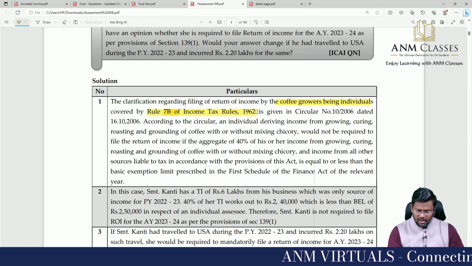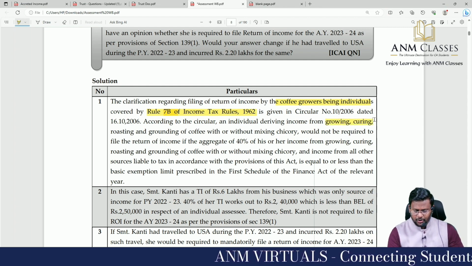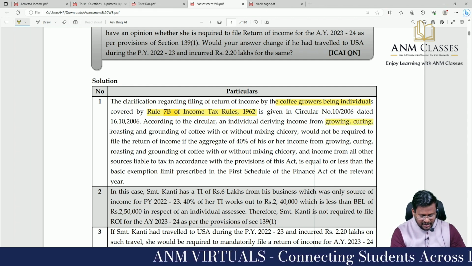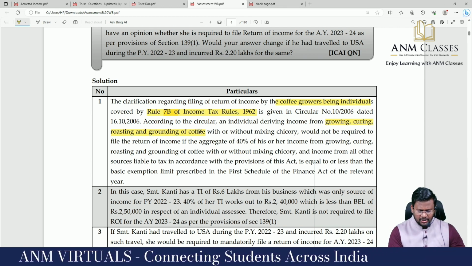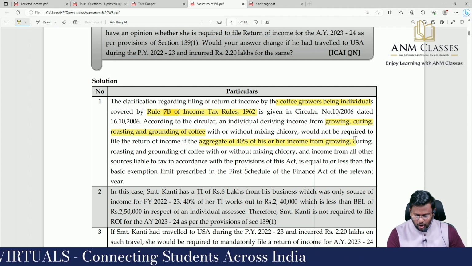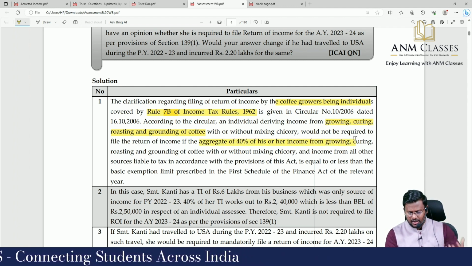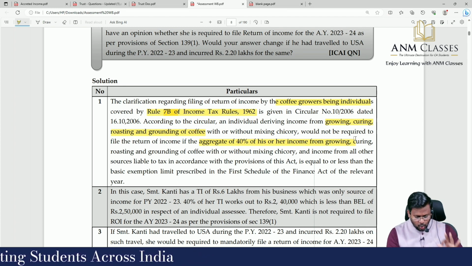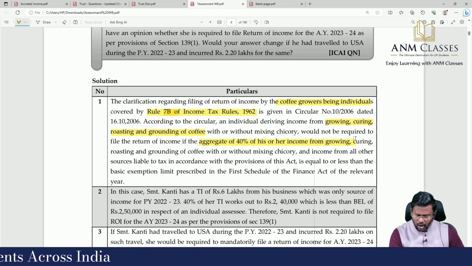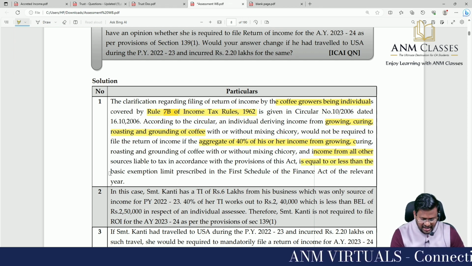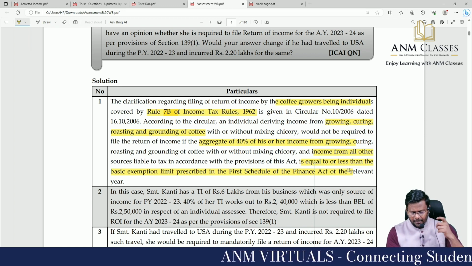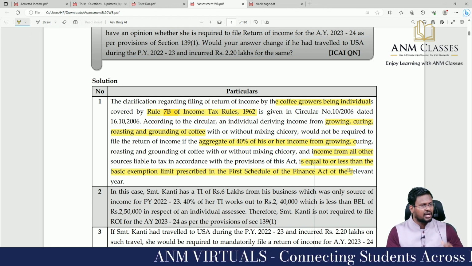According to the circular, an individual deriving income from growing, curing, roasting and grounding of coffee with or without mixing chicory would not be required to file the return of income if the aggregate of 40% of his or her income from growing, curing, roasting and grounding of coffee with or without mixing chicory and income from all other sources liable to tax in accordance with the provisions of this Act is equal to or less than the basic exemption limit prescribed in the First Schedule of the Finance Act of the relevant year.